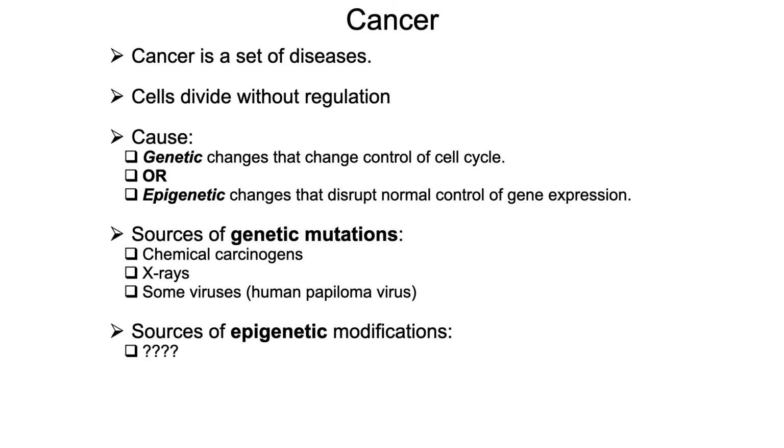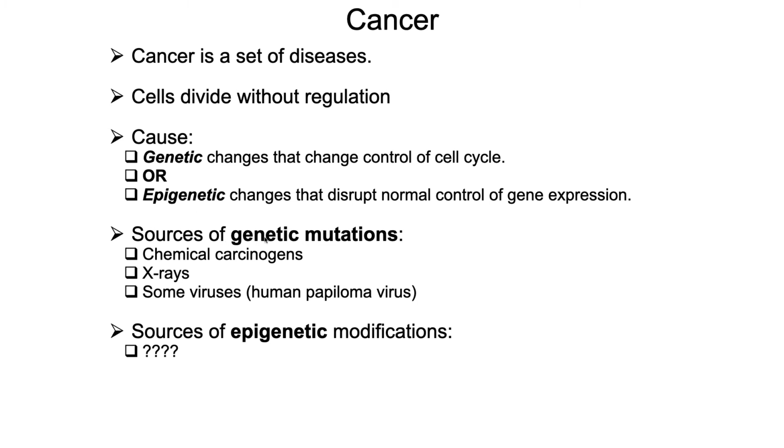Now, let's take a look at cancer. Cancer is a set of diseases. Anybody who says, I'm going to cure cancer with this one particular molecule, doesn't understand that cancer is a set of diseases. Lots of various molecules are involved, and a single cure is very unlikely. What happens here is cells divide without regulation, and the cause can be genetic. It can be mutations that have occurred within the cells that stop the ability to regulate the cell cycle, and even epigenetic changes in the way the DNA is packaged such that the normal control of gene expression is off.